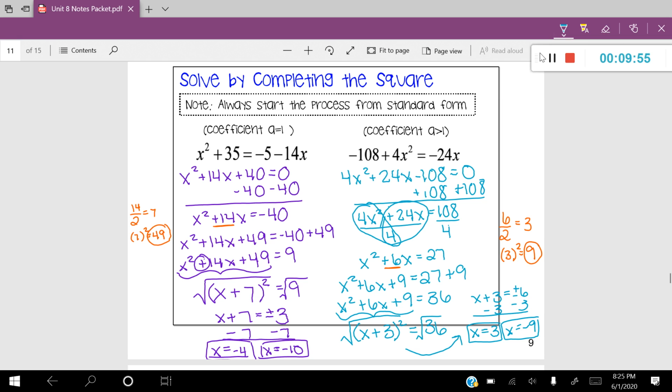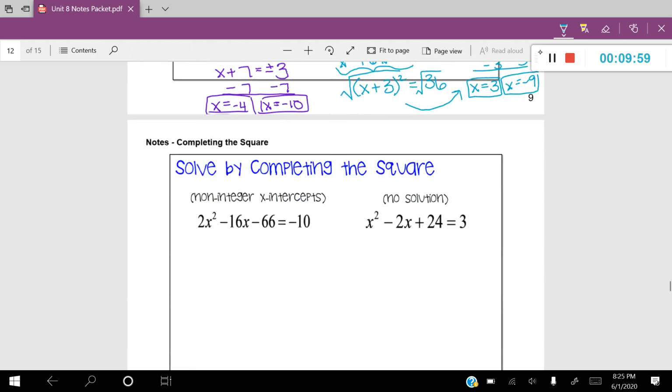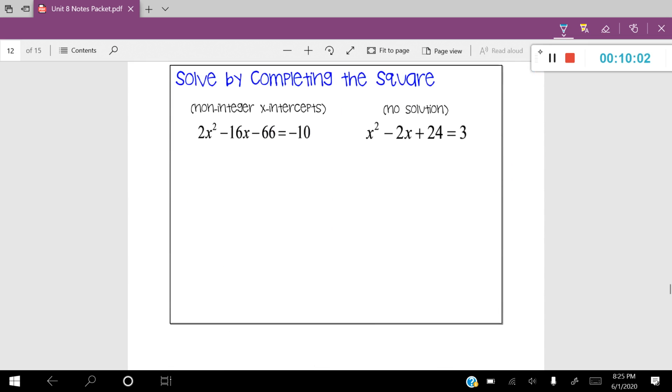All right, now those are two examples. I have two more examples for you that are just slightly different. So let's go ahead and take a look at those.